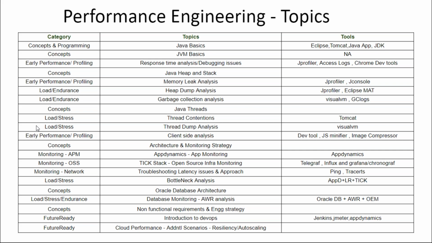Okay, and then we will have a couple of sessions on understanding the architecture and coming up with the monitoring strategy. So there are going to be 3-4 sessions around monitoring, using AppDynamics, one of the very top 2 APM tools. We'll look into configuring your Java application. So the Java application which is running in my machine, the e-library application, right?